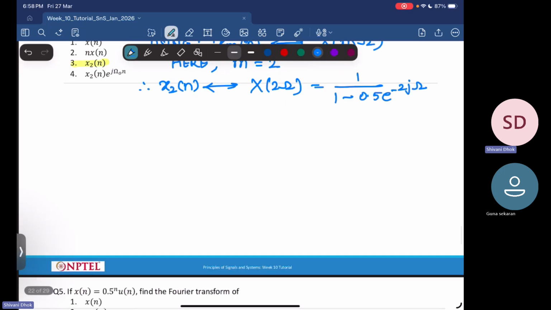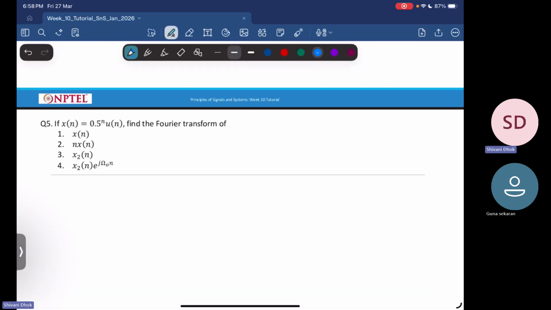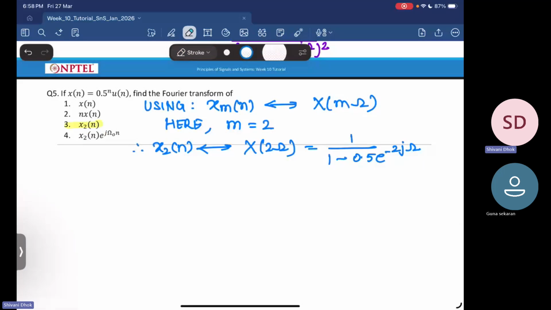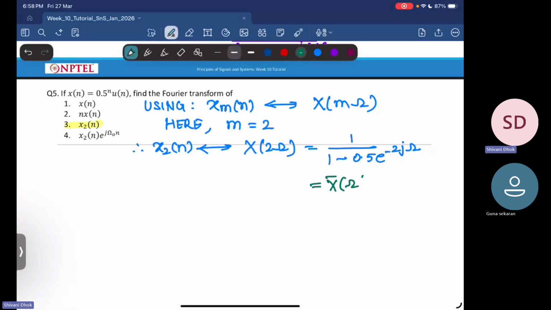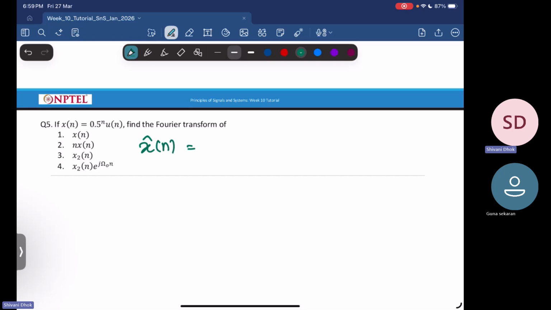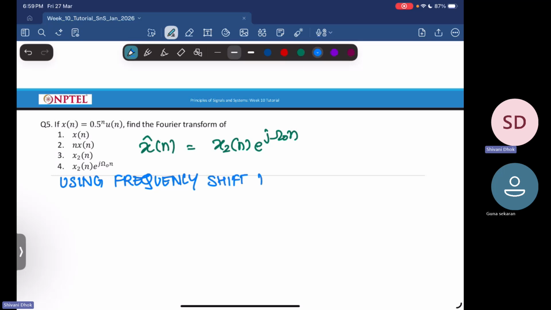And finally, we have the last question. So we have x hat of n, and let's say this is some x bar of omega. X hat of n, this particular signal, is given to us as x2 of n into e power j omega naught n. So we'll now use the frequency shift property.